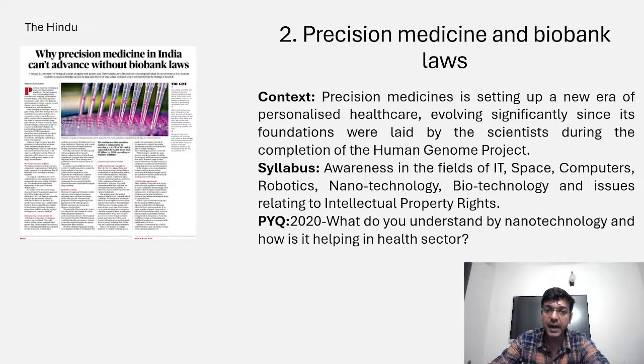And you know, it is a part of our General Studies Paper 3, awareness in the field of IT, space, robotics. Nanotechnology is also going to be, you can also give this example in nanotechnology, you can also give this example in biotechnology. And UPSC in the past has asked numerous questions based on nanotechnology and biotechnology alternatively. So in 2020, they asked related to nanotechnology, that is, what do you understand by nanotechnology and how is it helping in the health sector?